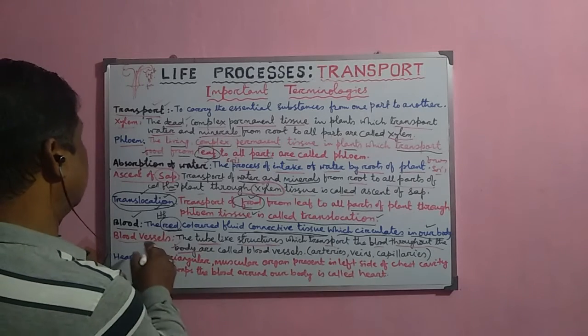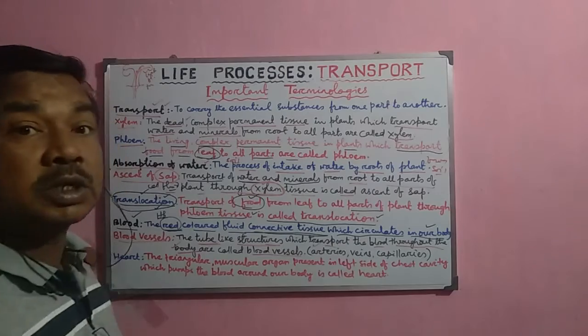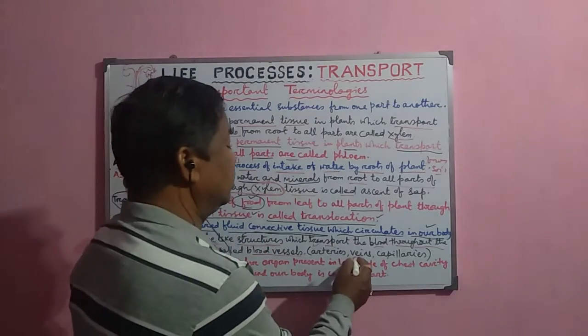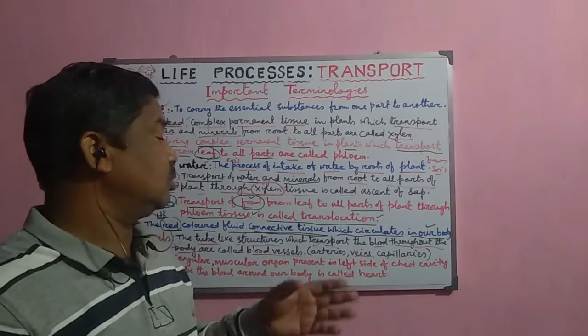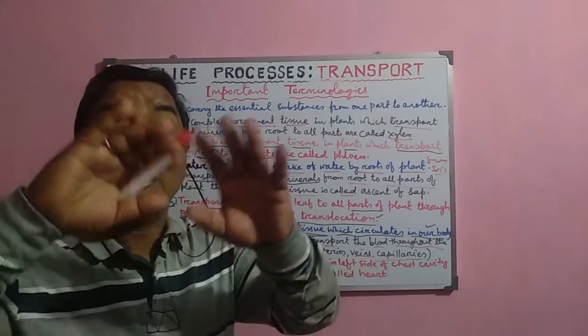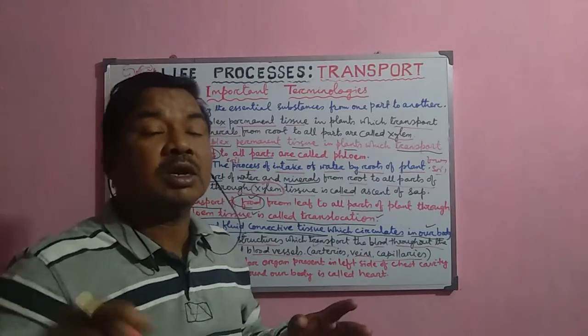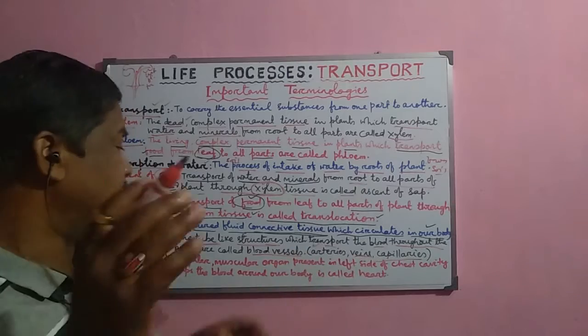And these are called the blood vessels. The blood vessels may be your arteries, which carry the blood from the heart to all parts of the body. Then the veins, which collect the blood from all parts of the body and pour the blood to the heart. And lastly, the capillary, which connects the arteries and veins and normally helps in the circulation of the blood throughout the body. So these are called the blood vessels.